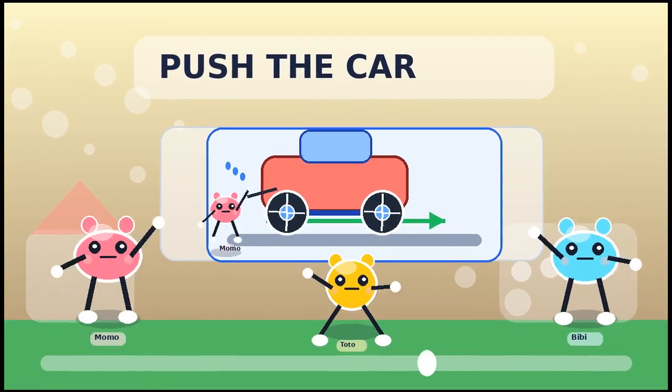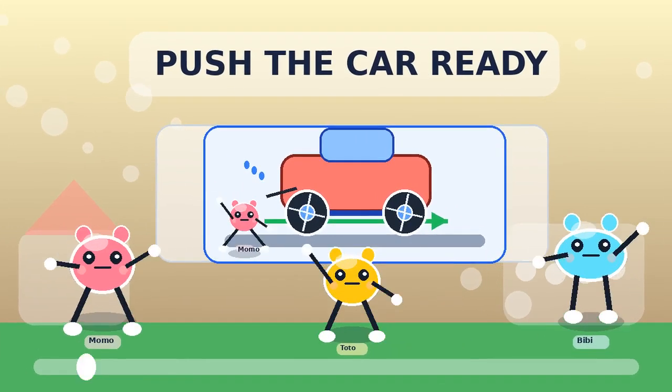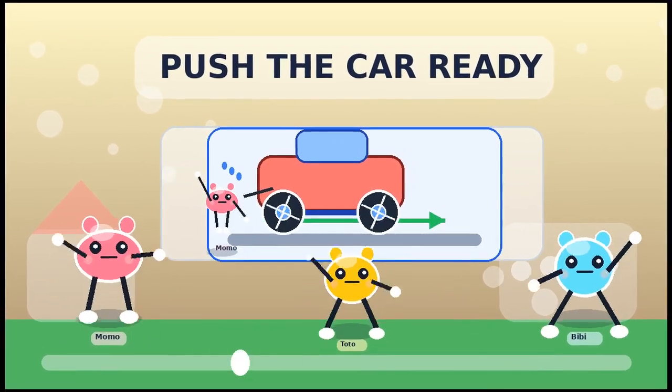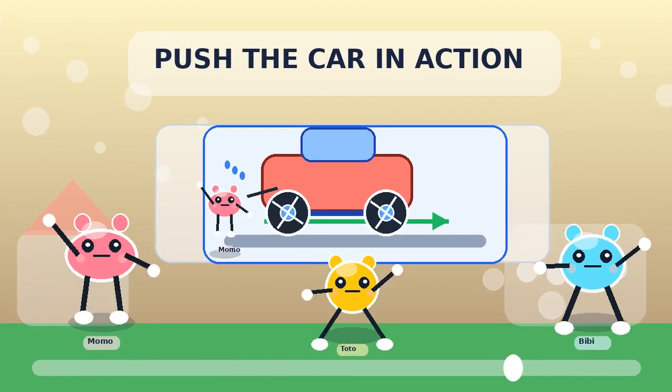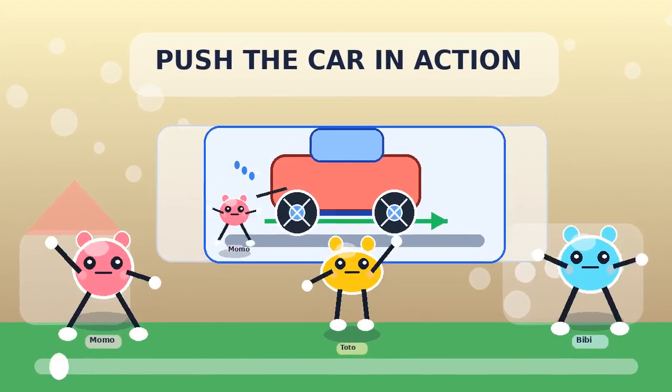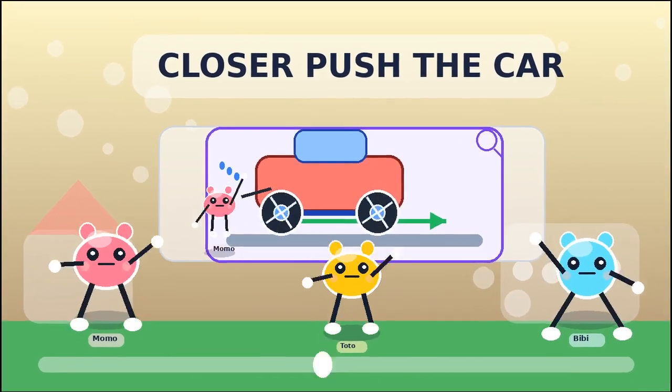Push the car. Ready to see, push the car. Watch, push the car in action. See closer, push the car up close.